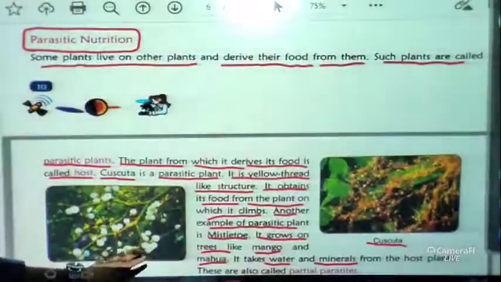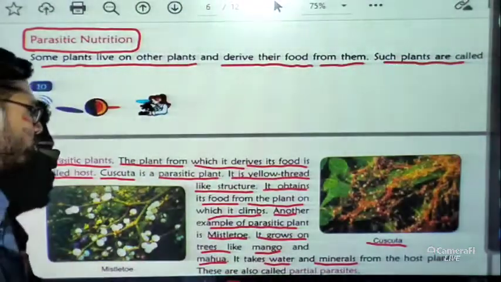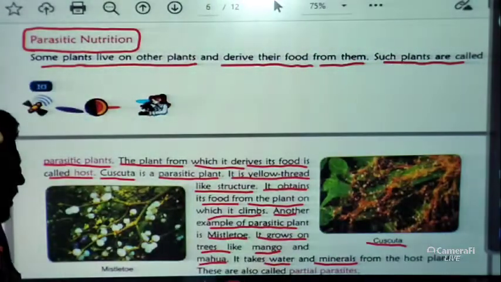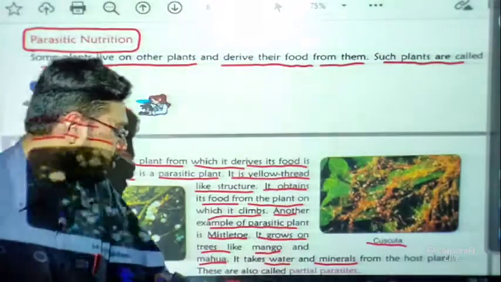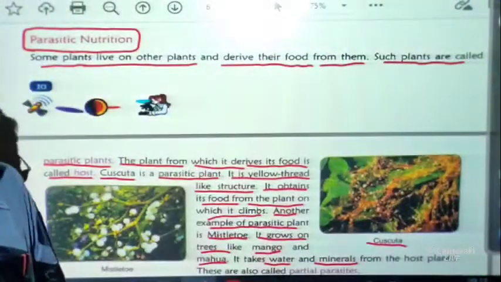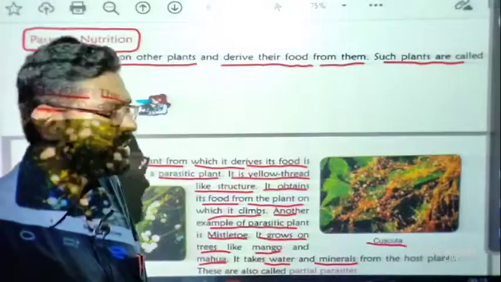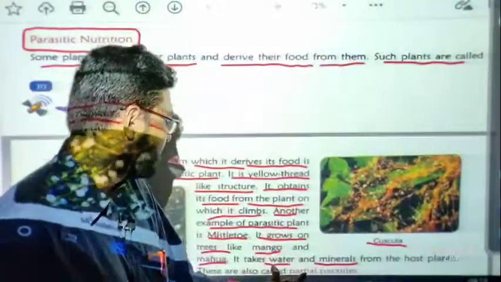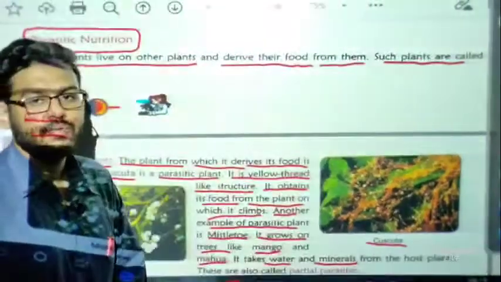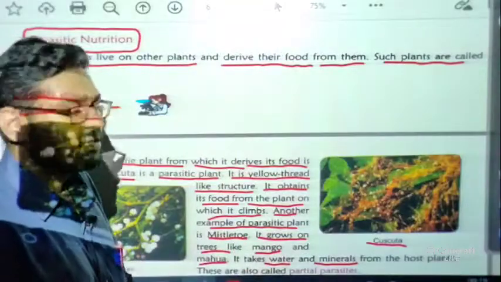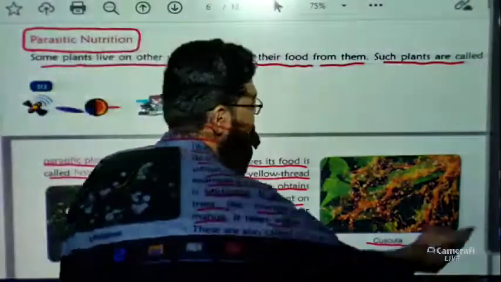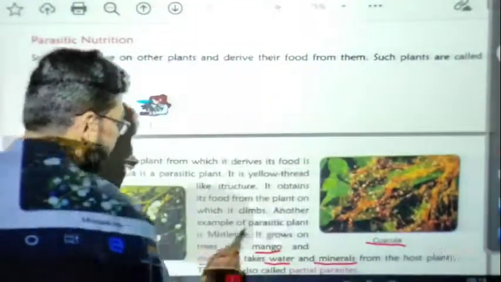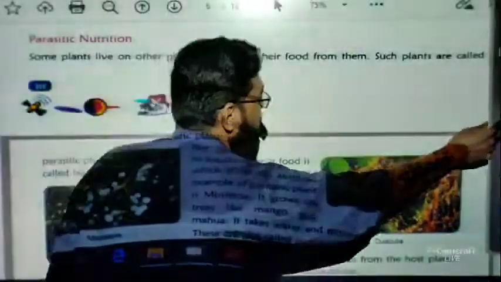These types of plants are also called partial parasites. Why do we call them partial parasites? Because they don't fully depend on the host plant; they only take water and minerals, only a part, from the host plant. That's why we call them partial parasites. Clear? So this is all about parasitic nutrition.